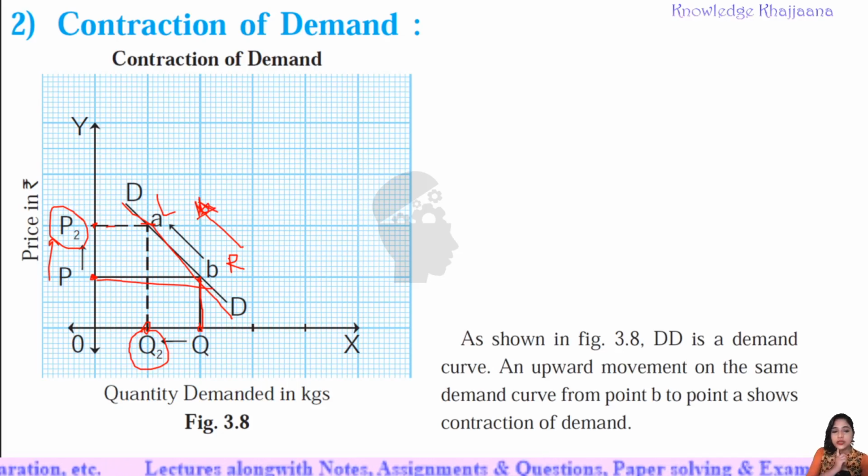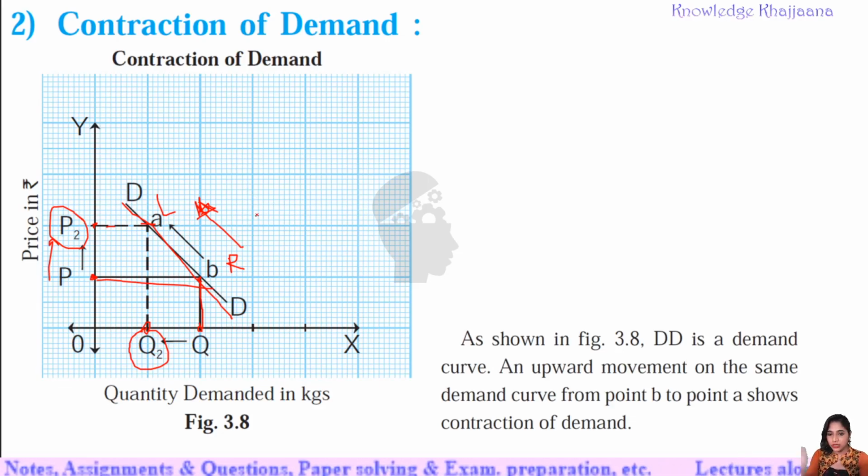See, as shown in figure 3.8, DD is a demand curve. See, this is the DD demand curve. An upward movement on the same demand curve from point B to point A shows the contraction of demand. See, why is it called contraction? Because the quantity demanded contracted, and earlier the quantity demanded expanded. Okay, that's why it is called contraction of demand.